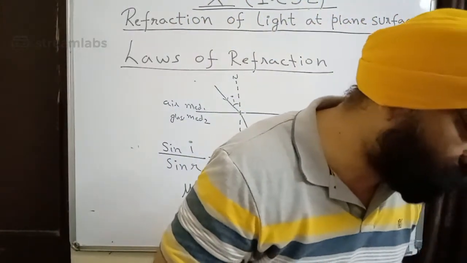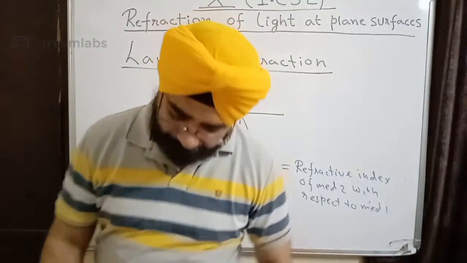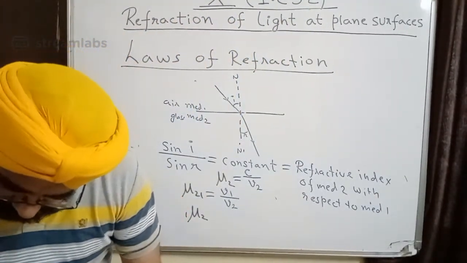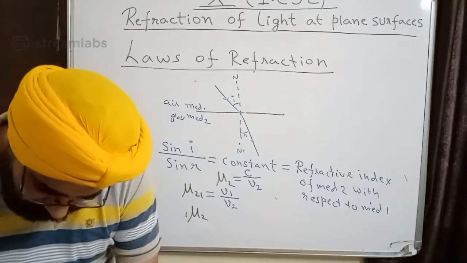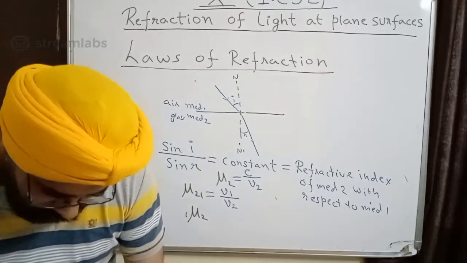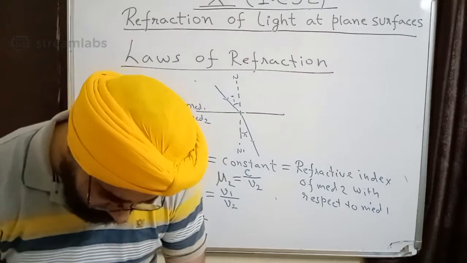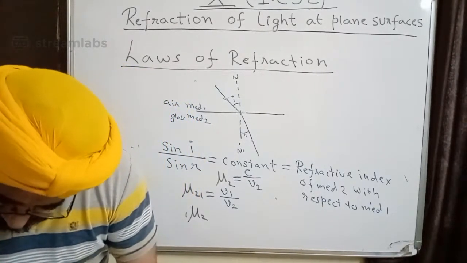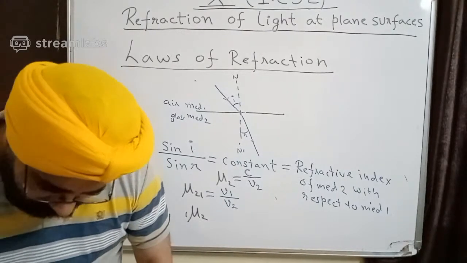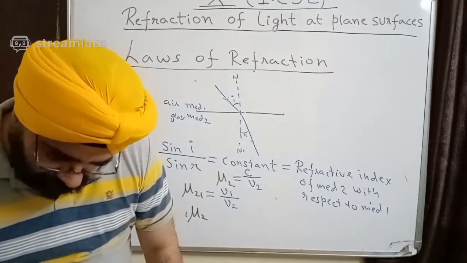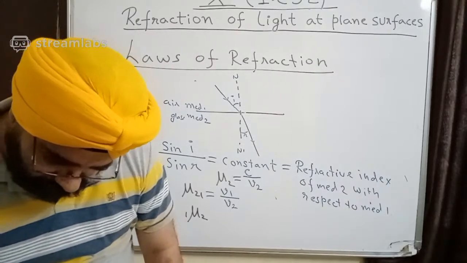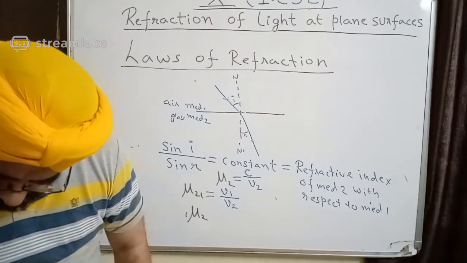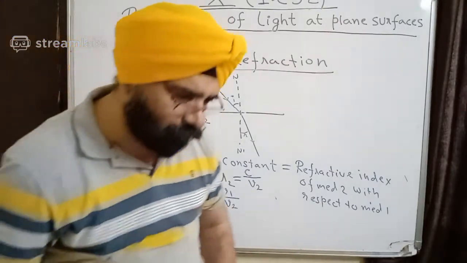Two definitions are given. Which one to write? Let me check the definitions quickly. The above says two definitions are given. Where is it? Give me the page number. They found it. Okay. The refractive index of second medium with respect to first is the ratio of the sine of angle of incidence to the first. Okay. And where's the other one? I don't see two. I see only one. Where's the other one, above?